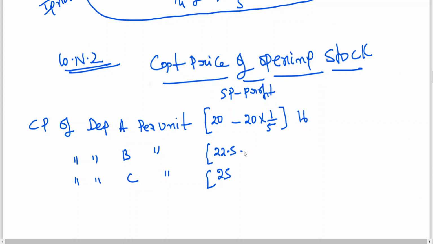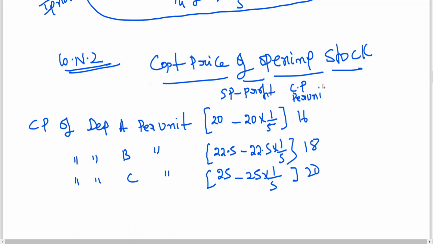Similarly 22.5 into 1 by 5, you are getting 4.5. So 22.5 minus 4.5, you are getting 18 rupees as the cost price per unit. 25 minus 25 into 1 by 5, you are getting 20 rupees cost price per unit, into units.